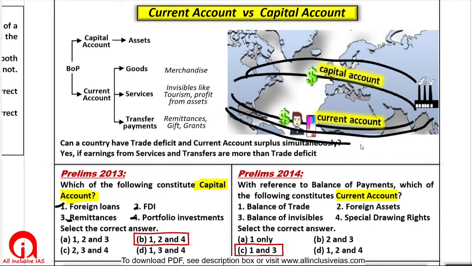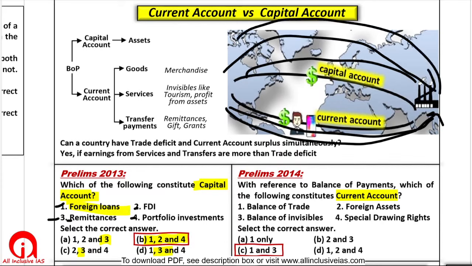When a person sends you money as a grant, as a gift, you don't have to return it in future. So that is a part of current account. So remittances will not be there, and you can see option 3 is in 3 options. Therefore 1, 2 and 4 is correct. Foreign loans: when India takes a loan, we will have to return it in the future.